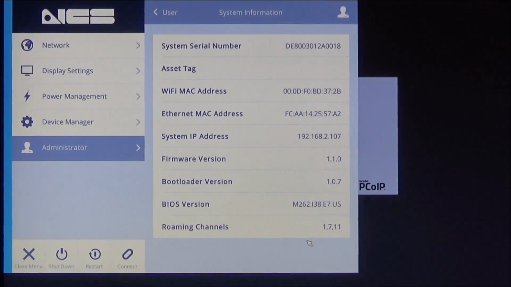This concludes the tutorial on the enhanced roaming for the Cirrus LT.